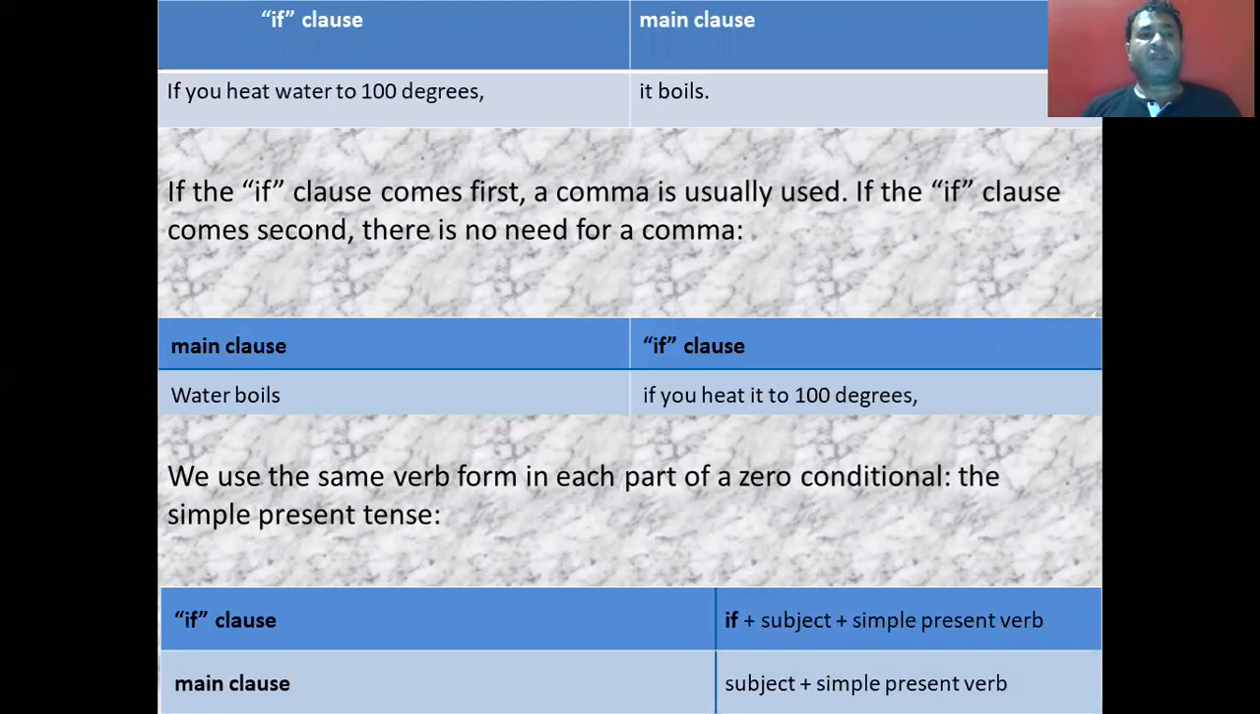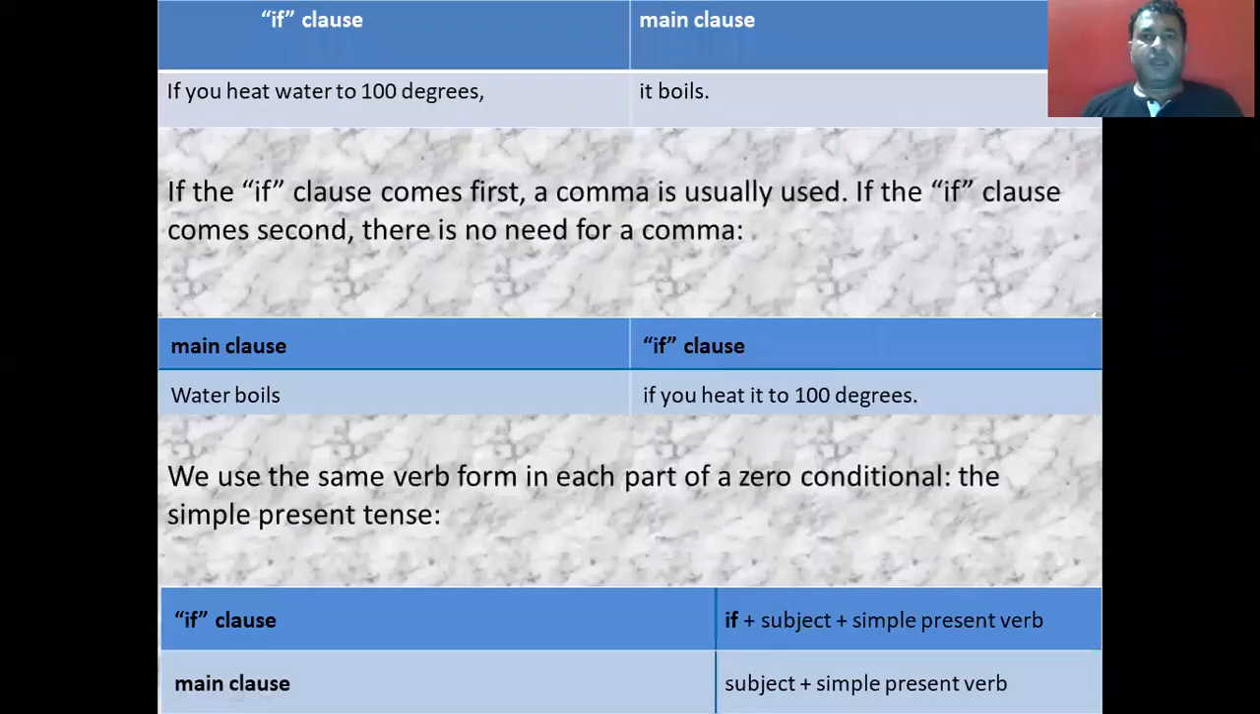If the if clause comes first, a comma is usually used. If the if clause comes second, there is no need for a comma. In the first table, if you heat water to 100 degrees Celsius, it boils. Here the if clause comes first, so there is a comma after the if clause. But in the second column, you can see that water boils if you heat it to 100 degrees Celsius.